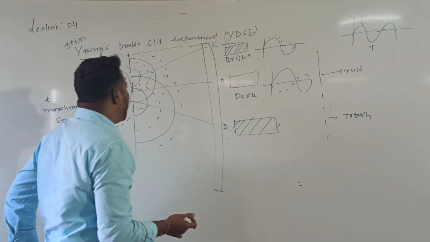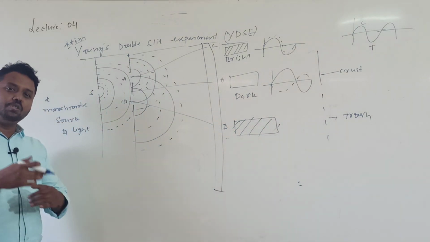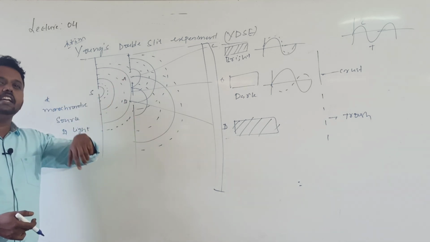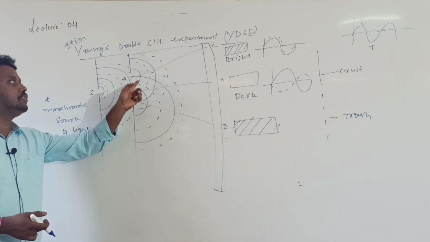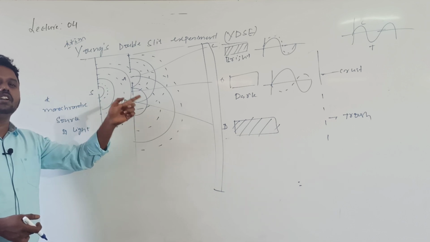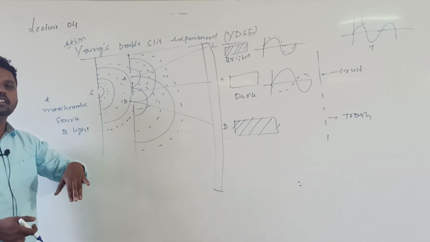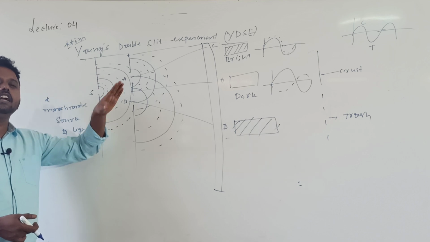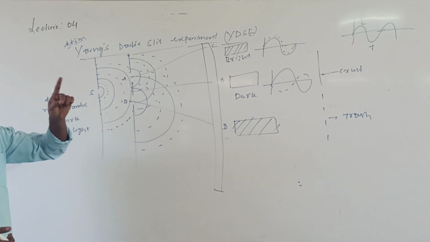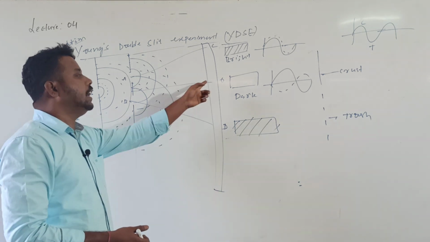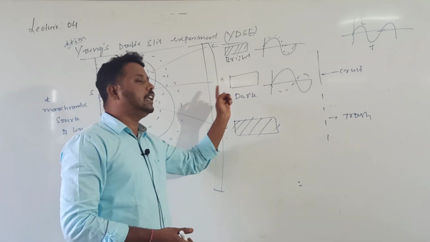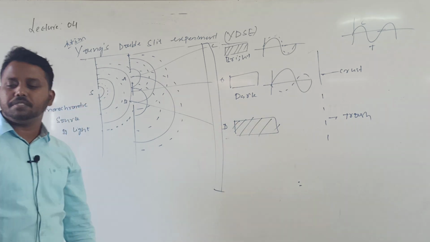Then I will get it. Even in the diagram it is still not clear, but when you go through the NCERT textbook or anything, the diagram will be more clear. There you can see clearly at which point crest falls over crest, at which point trough falls over trough, at which point crest falls over trough or trough falls over crest. When crest falls over crest, we get a bright band. When trough falls over trough, we also get a bright band. When crest falls over trough or trough falls over crest, we get a dark band. So to get a bright band the interference should be constructive, and to get the dark band the interference is destructive.